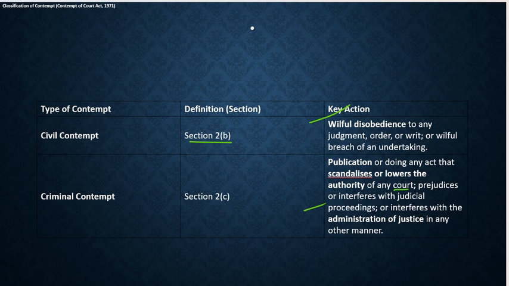So these are the definitions given under section 2b and section 2c of the Contempt of Court Act 1971, which defines civil contempt as willful disobedience, and criminal contempt as scandalizing or lowering the authority of any court. So from here we have got the basic understanding of it as per the article.